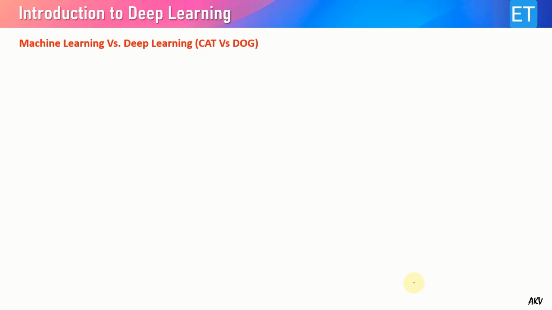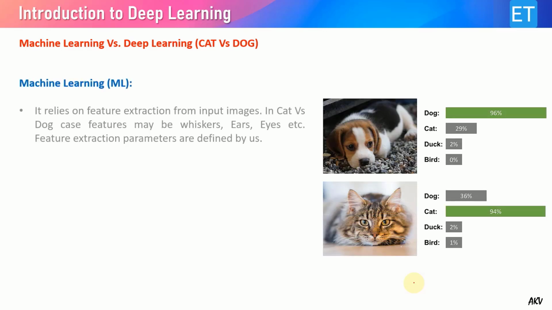Now let us understand the difference between machine learning and deep learning. In machine learning, we first extract the features from the input images. In case of cat versus dog classification, let's say, the features may be whiskers, ears, eyes, etc. These feature extraction parameters are defined by us.